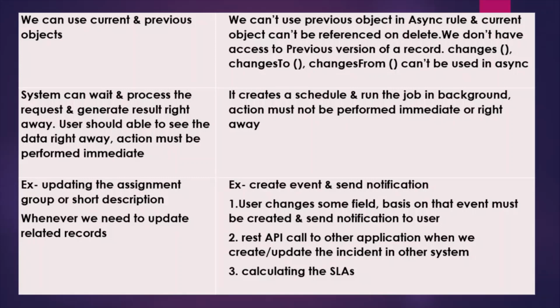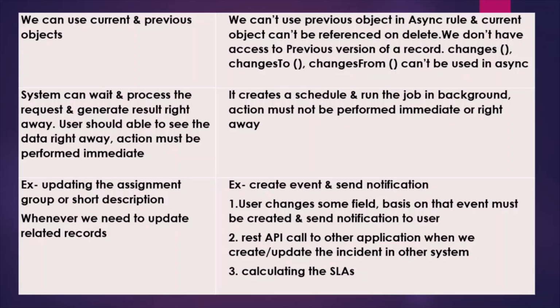And here's some examples I have added, like updating the assignment group or short description. We need it immediately, right? So for that, we have to use after business rule. And in async business rule, whenever you have to create an event and through that event you have to send the notification, you can use async business rule.